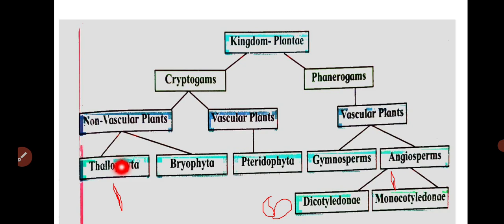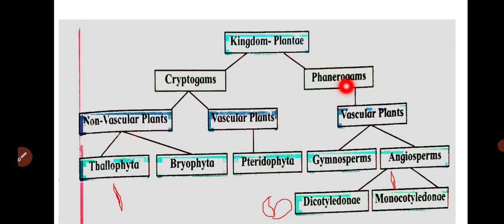Non-vascular plants are again divided into Thallophyta, Bryophyta and Pteridophyta. Thallophyta means the plant body is not divided into root, leaf, stem structure. Bryophyta means leaf-like, stem-like, root-like structures are present in the plants. Such plants are called the Bryophyta. And Pteridophyta means the plant body is divided into root, stem, and leaf.